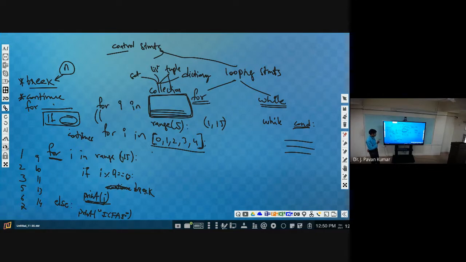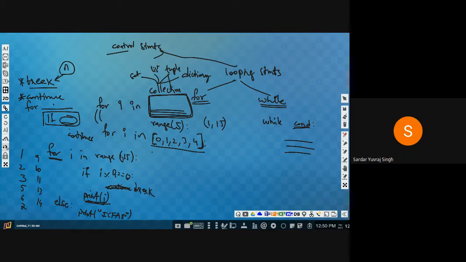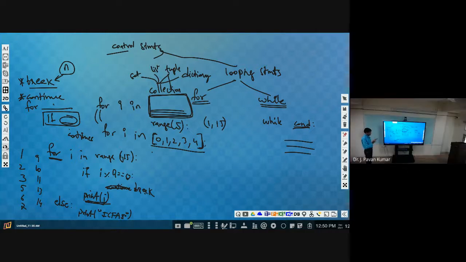Same input, 1 comma 15, then 1 to 8 will be printed or not? Yeah, 1 it will print, 2 it will print, like that 1 to 8 will be printed. Afterwards, whenever I becomes 9, 9 mod 9 is 0, then it will terminate the loop.